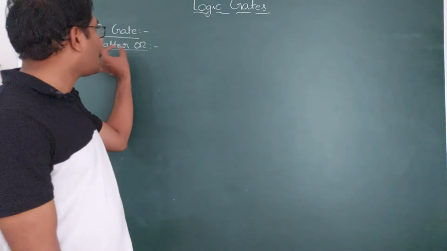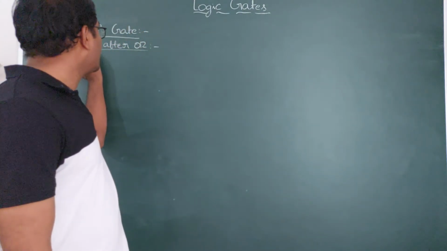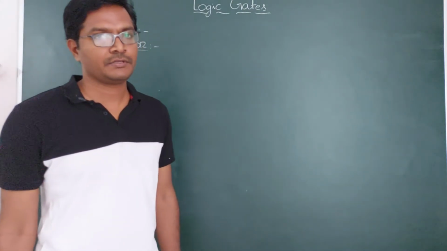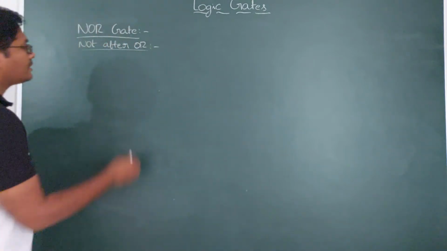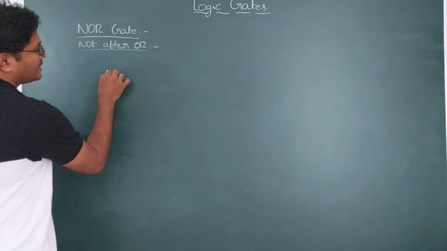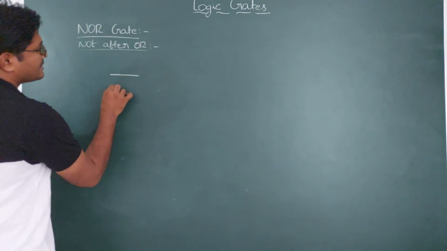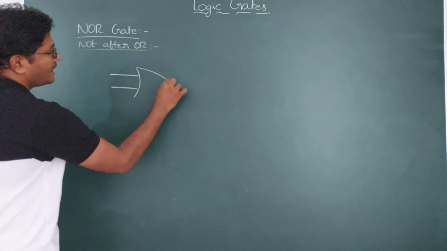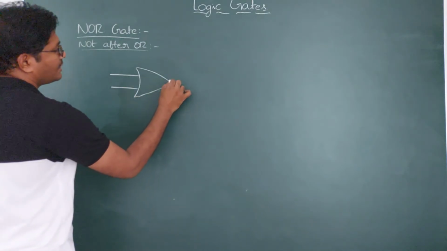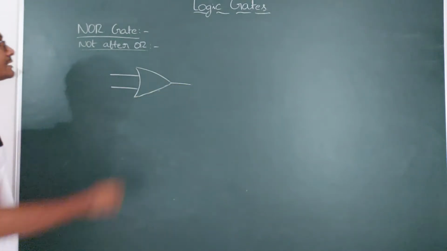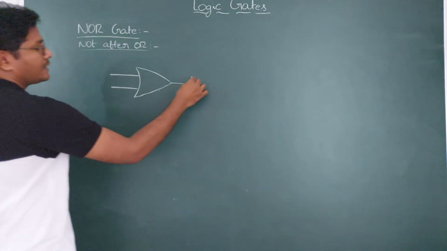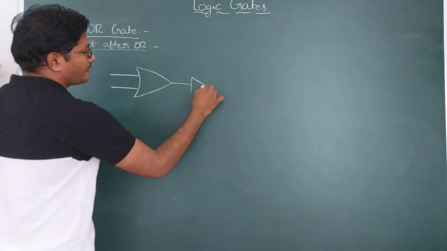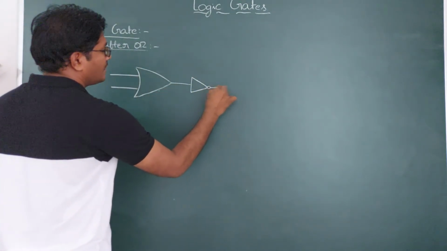So after the OR gate, you need to take the reverse signal. That means a NOT gate. After the OR gate, a NOT gate. The first gate is the OR gate, and after the OR gate, you take NOT. First the OR gate, and next after OR, the NOT gate. This is said to be the NOT gate.